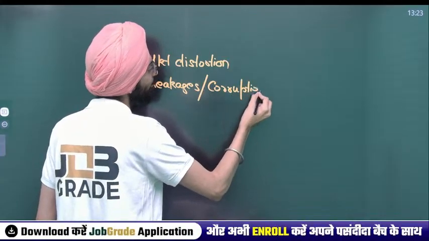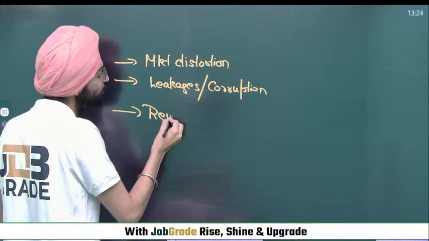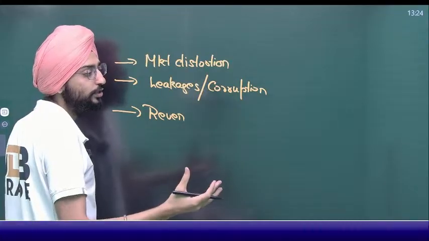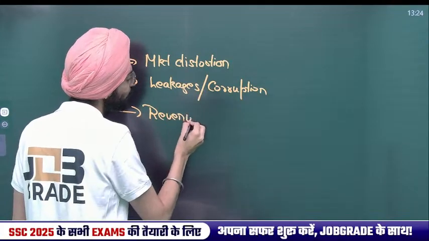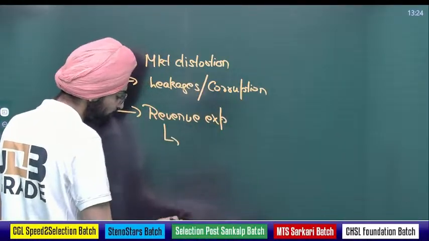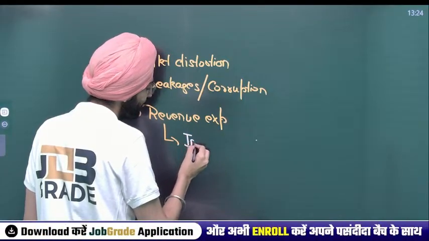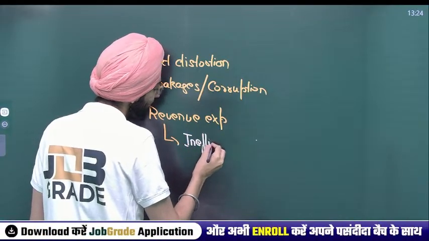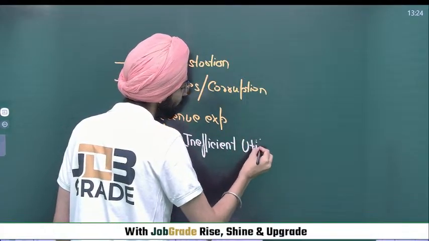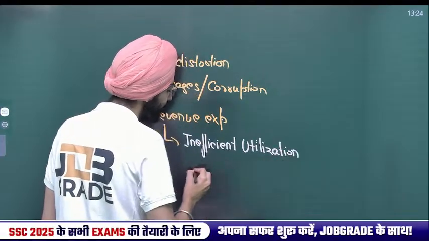Third, it's a revenue expenditure on the government's part, which is an inefficient utilization of taxation money.